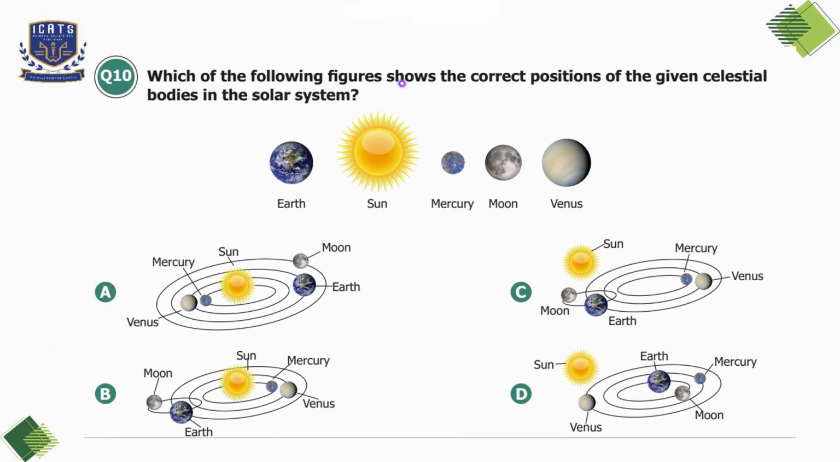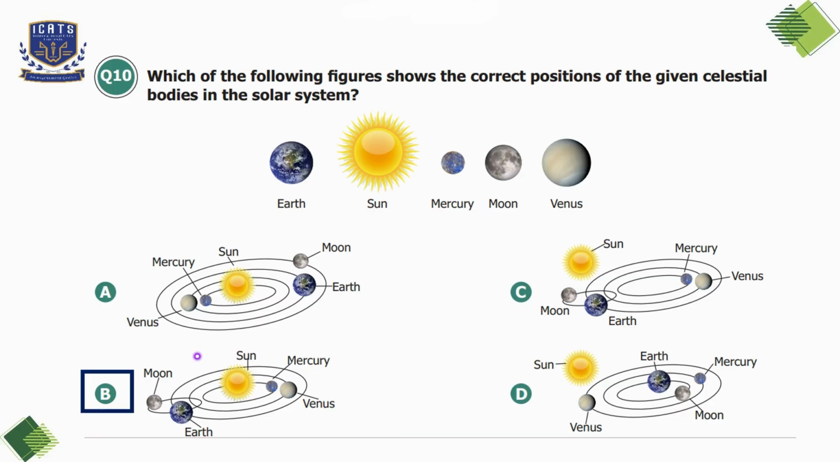Question number 10. Which of the following figures shows the correct positions of the given celestial bodies in the solar system? So option A, C and D are incorrect because in option A, the moon is shown separately in the orbit around the sun, but the moon orbits Earth. And in option C and D, the sun is placed incorrectly. So we'll choose option B, which is the correct representation of the celestial bodies in the solar system.